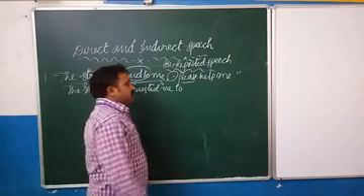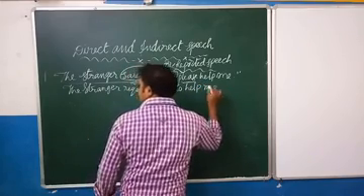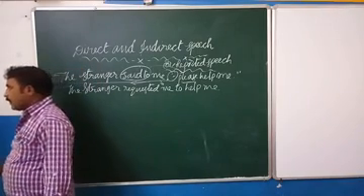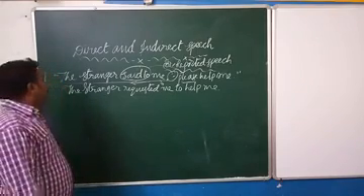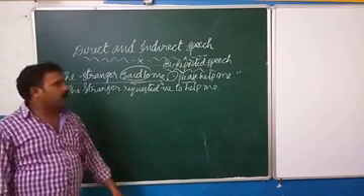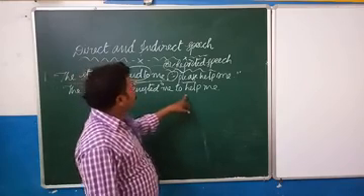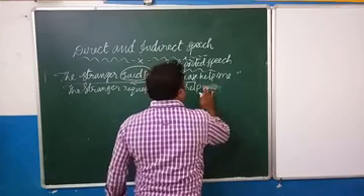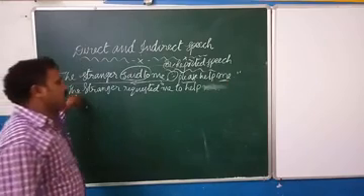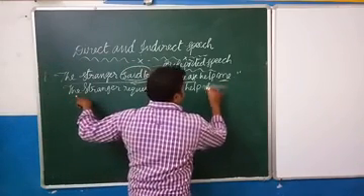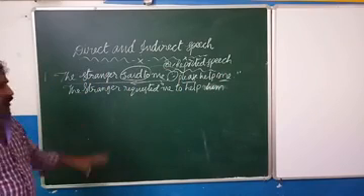So while changing this imperative sentence into indirect speech: the stranger requested me to help. The stranger requested me to help him. Here, me is based on the reporting subject. It can be changed; based on the reporting subject, it will be changed. Clear? So like this, we can write.